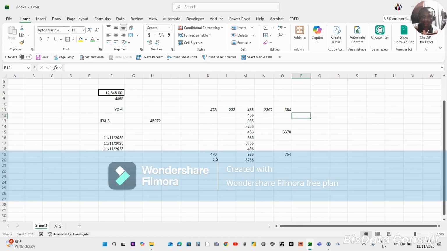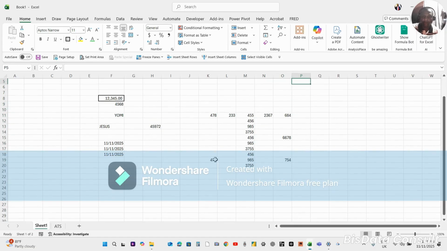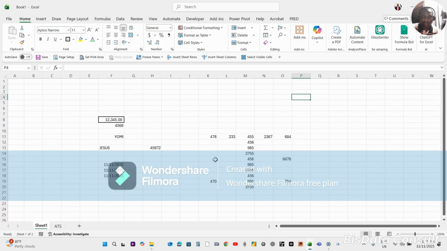As you are moving, you press your arrow key up, you move up the cell. Press it down, you move down the cell. Press it left, you move left. Press right, you move right. Okay, when you enter data, look at me here. When you enter this data and you press enter, the cursor will move down to the next cell, right?